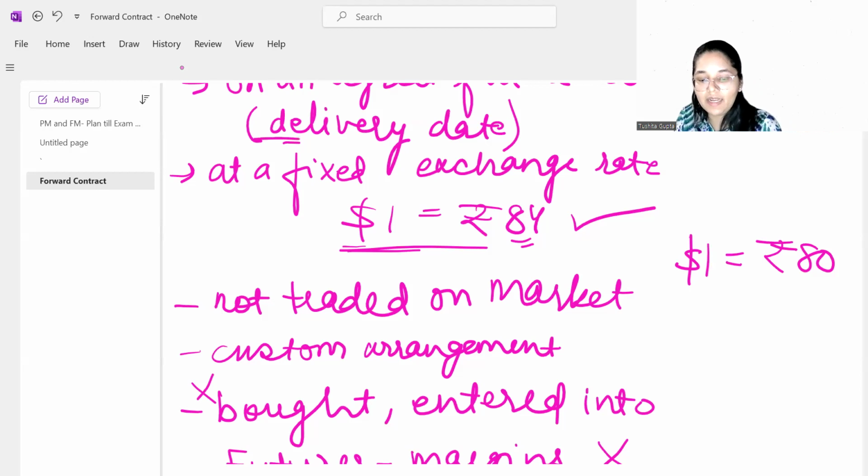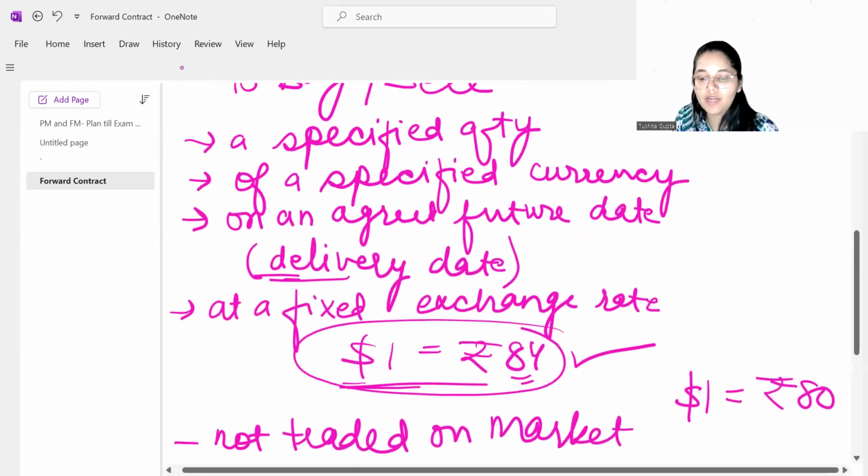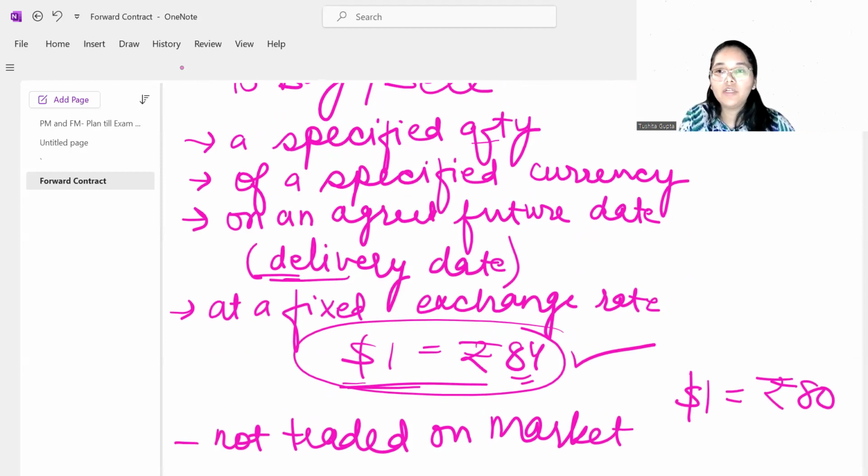So on the delivery date, I need to use this exchange rate for the fixed quantity that we have agreed on. This is something I absolutely have to do. There is no default that I can do. So this is a bit of a disadvantage. And why is that?